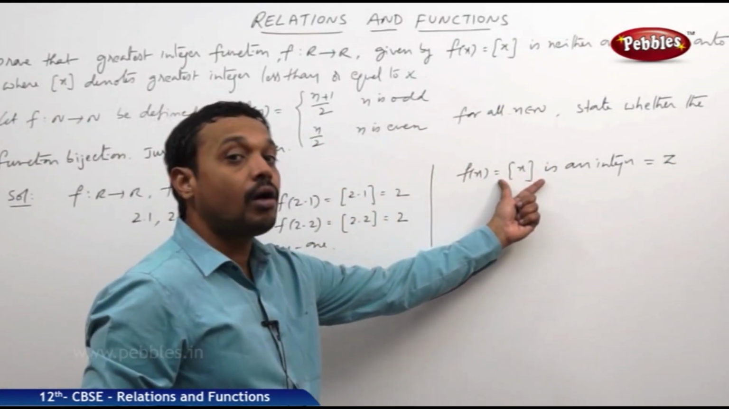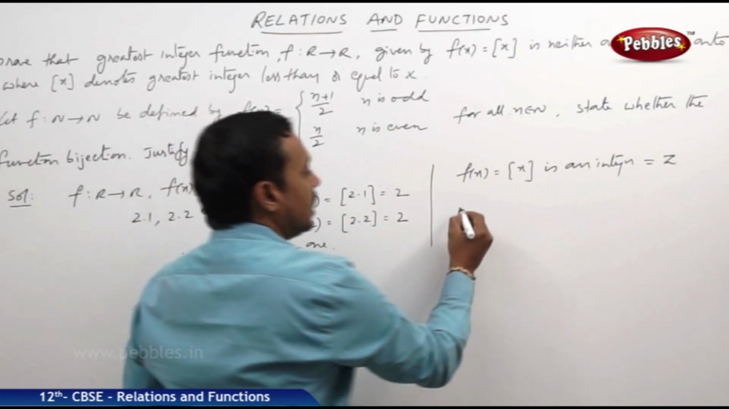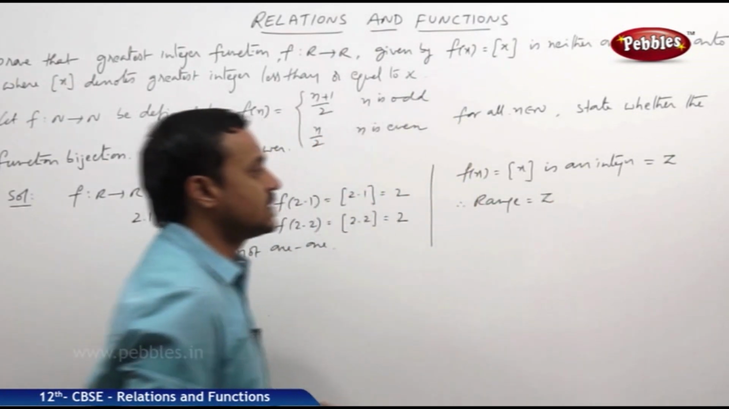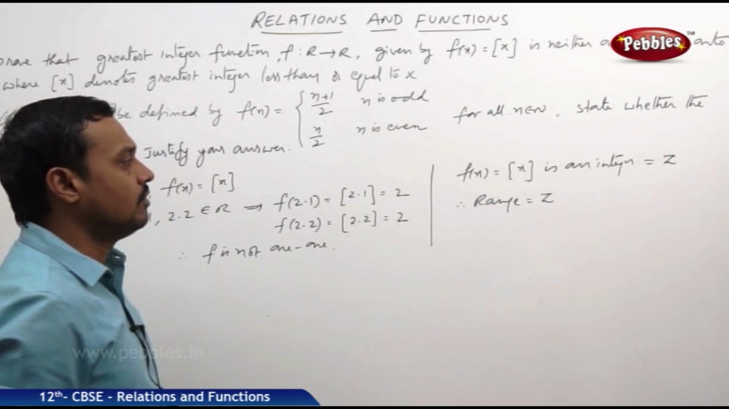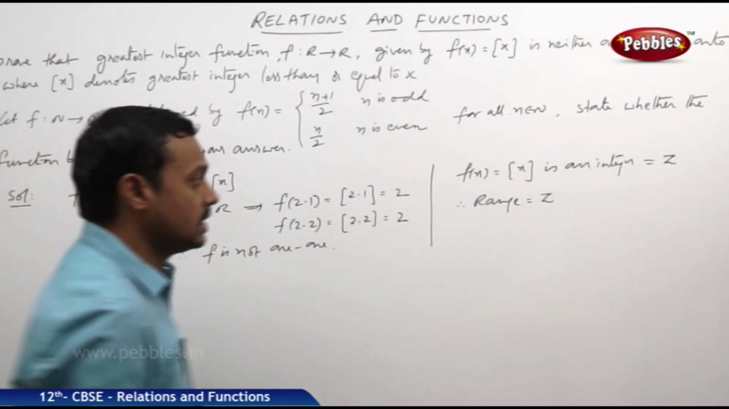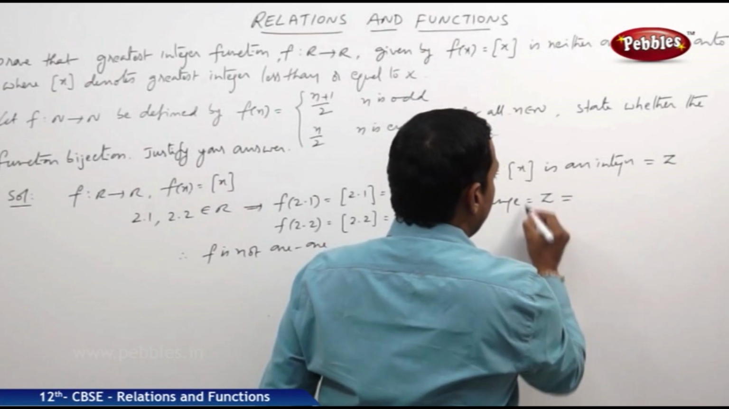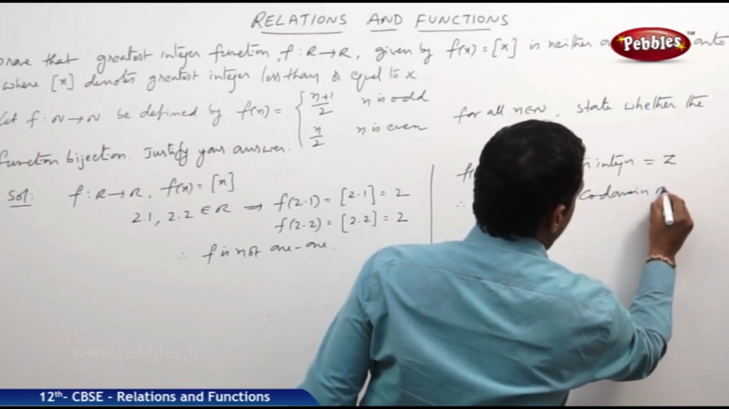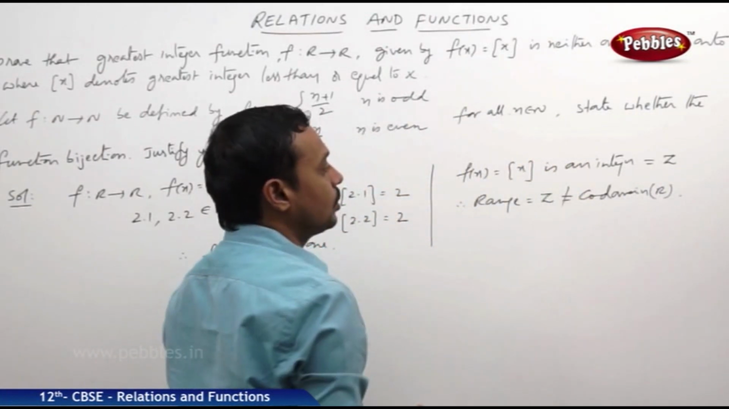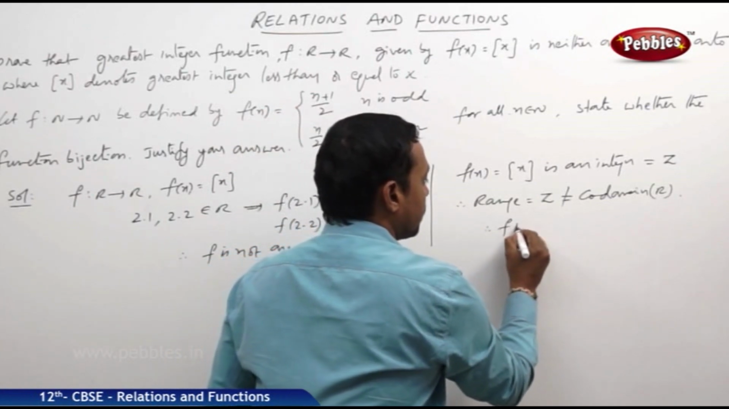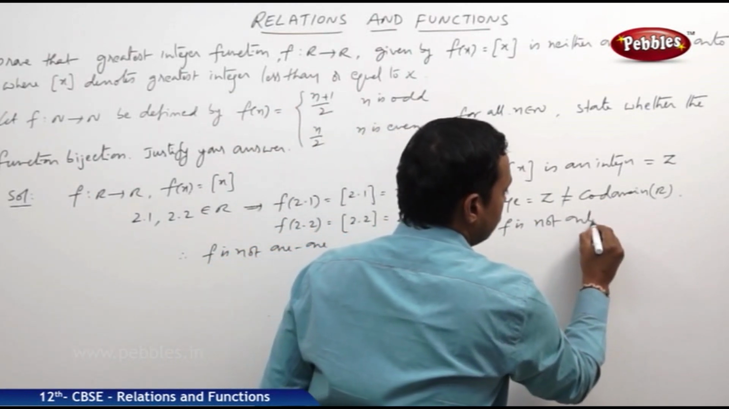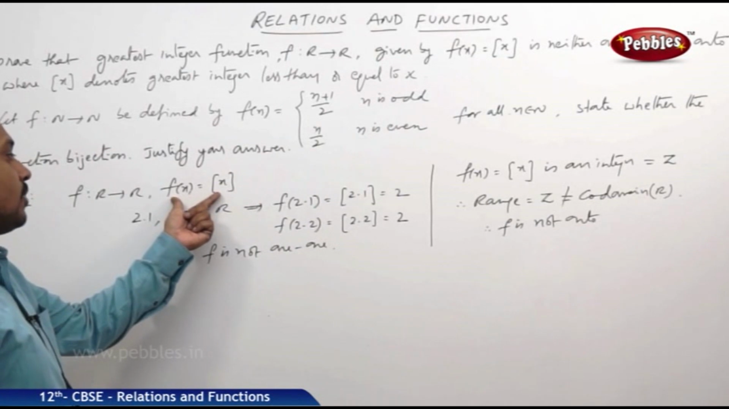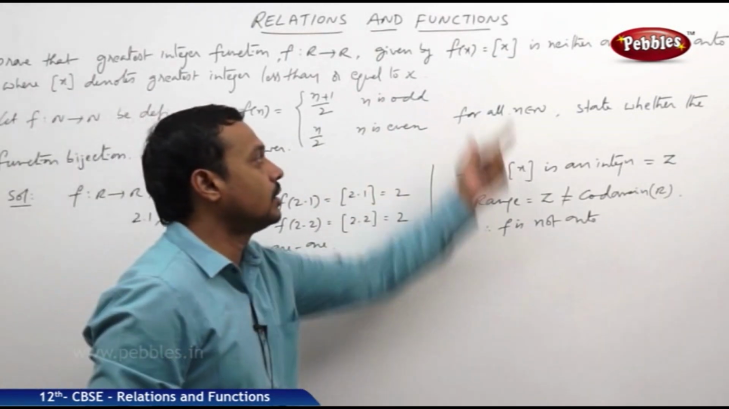But it is not giving all real values. Hence, the range is equal to Z. The set of images is only Z, whatever x is chosen from the set of real numbers. The range is not equal to the codomain R. Therefore, the given function f is not onto. So, finally, the given function f of x equal to step of x is neither one-one nor onto.